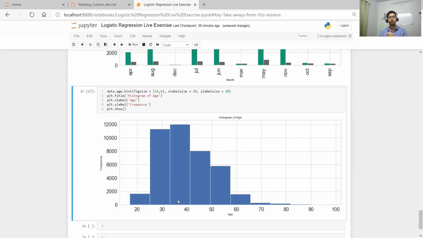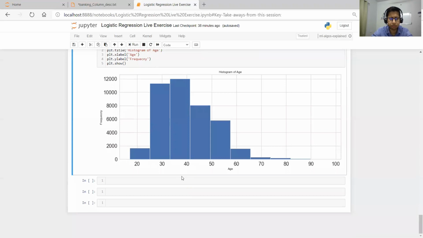Okay, and then people who are in their 20s, probably they're not earning, right? So they will not go for a subscription. That's where it correlates with real time. If you think of the real-time scenario, people in their 30s, 40s, 50s are the working class, right? So that's where they go for term deposit subscription. Okay, so that's all for visualization for now.